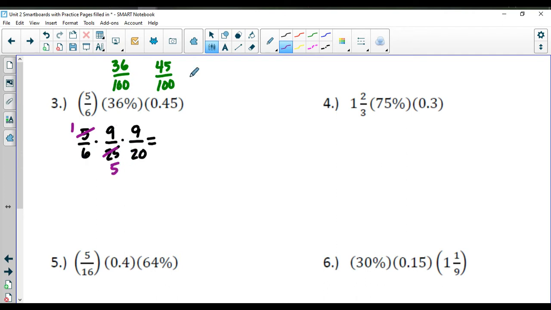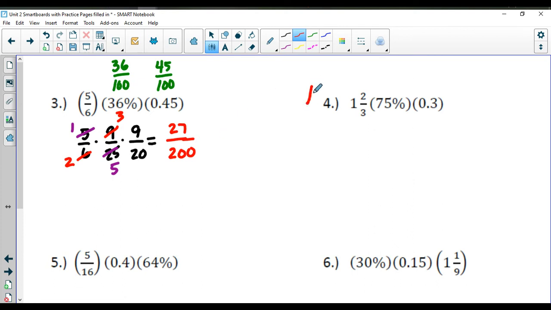And then the 9 and the 6 are both divisible by 3. So I'm going to reduce that, and that'll give me a 2. And it looks like that's about as good as I'm going to get here. So 1 times 3 times 9 is 27. 2 times 5 is 10. 10 times 20 is going to be 200. And there's my final answer there.